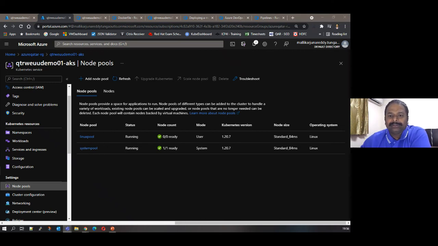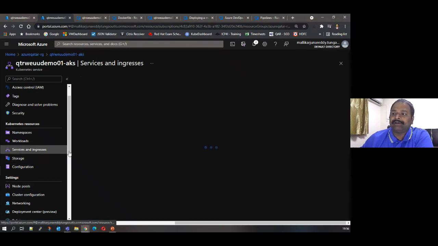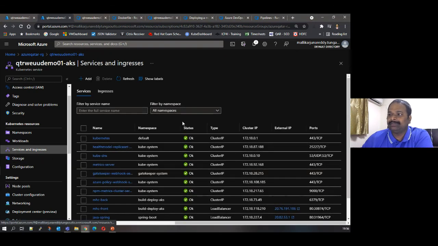Okay, so coming to the first question: how to map my public IP to the custom domain? Yes, you can do that. When you have a DNS zone created, you can map your custom domain. I think in the last session I showed how to map custom domains. In the coming sessions, when we run the AKS complete deep dive, I will show you how to create the custom domain name for the public IP. Just for example, here for an application, a public IP is created to map to our custom DNS.